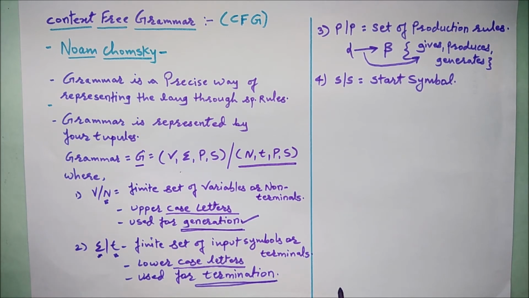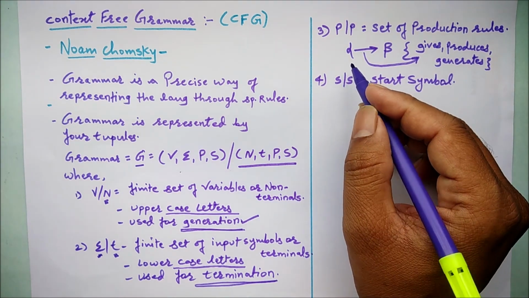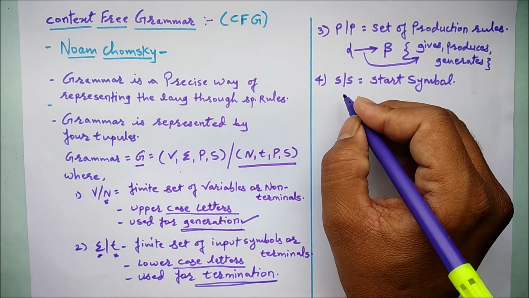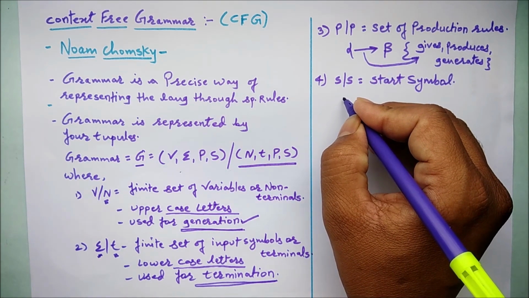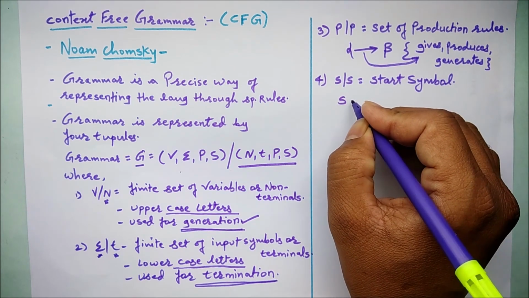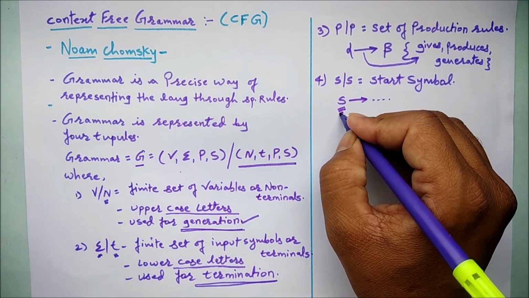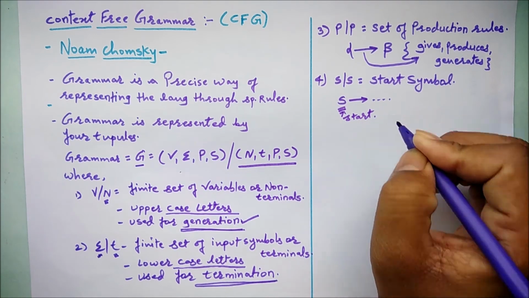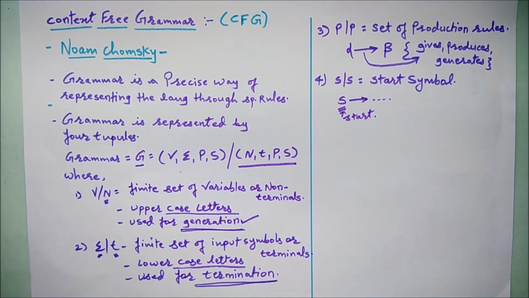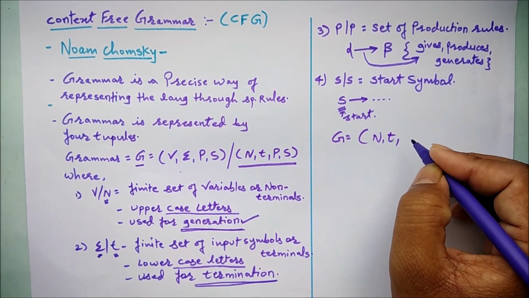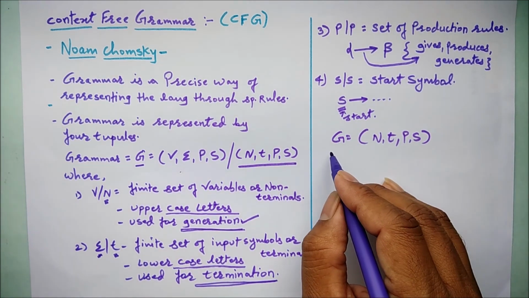The way we saw in the earlier rule, alpha gives something, so the grammar always starts with some S in the LHS part, and it gives something onto the RHS part, right? So S is nothing but the start symbol. These are the four tuples by which the grammar is represented. So G is nothing but N, T, P, S, right?